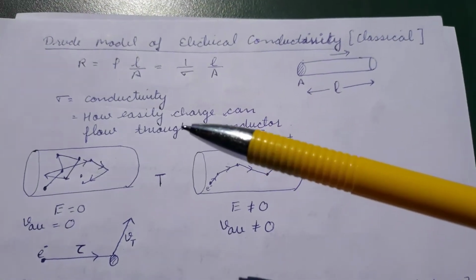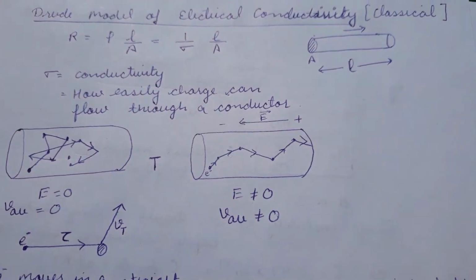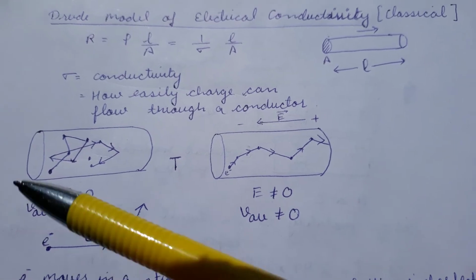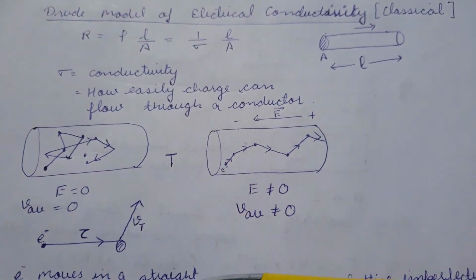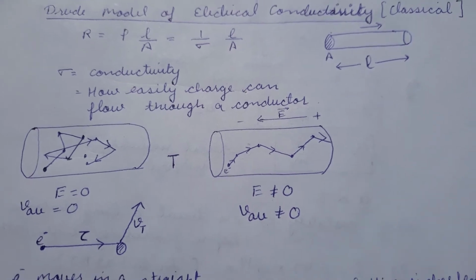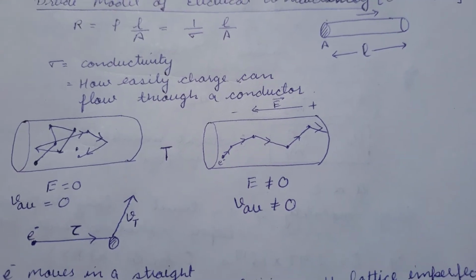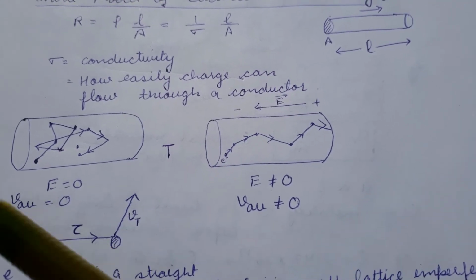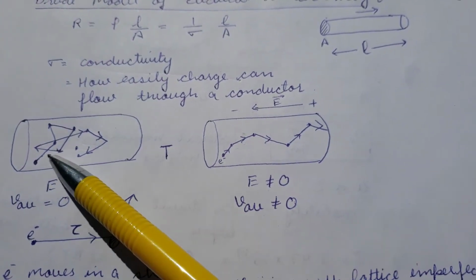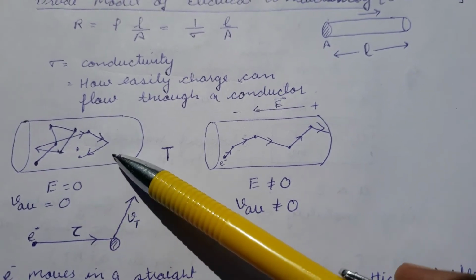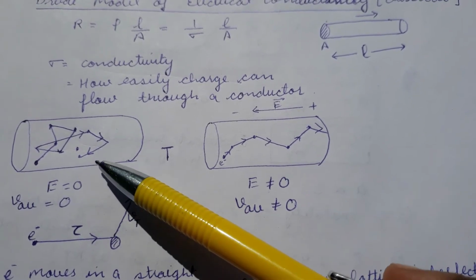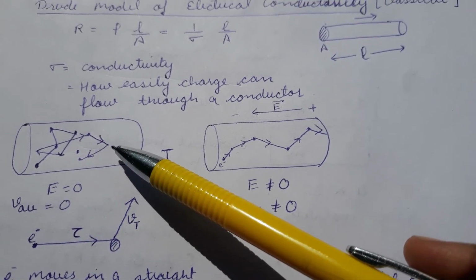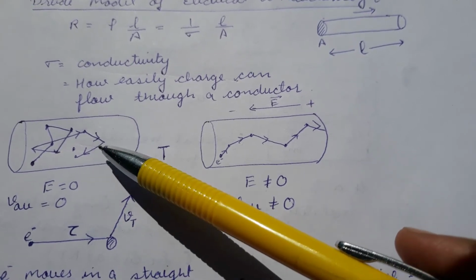This Drude model of electrical conductivity is based upon the kinetic theory of gases. It was assumed that the electrons in a conductor are moving in all possible directions randomly, just like atoms or molecules in a gas are moving. Therefore there will be no net motion of electrons in any particular direction. There are some assumptions made in order to apply the kinetic theory of gases to metals, which we will discuss.